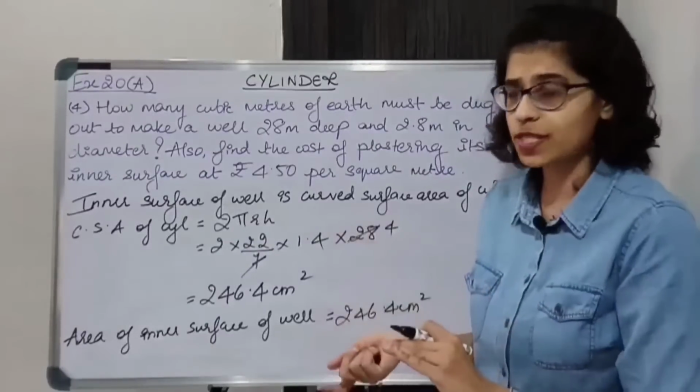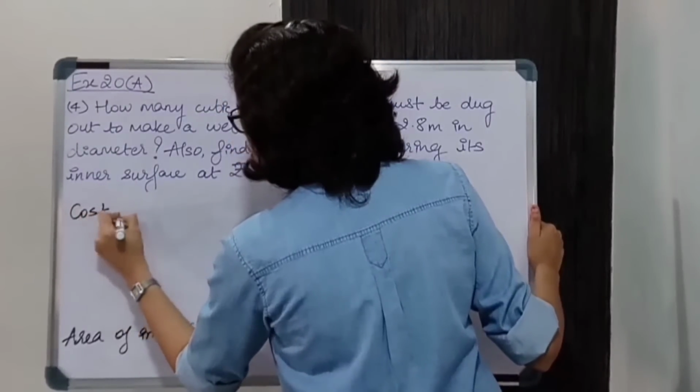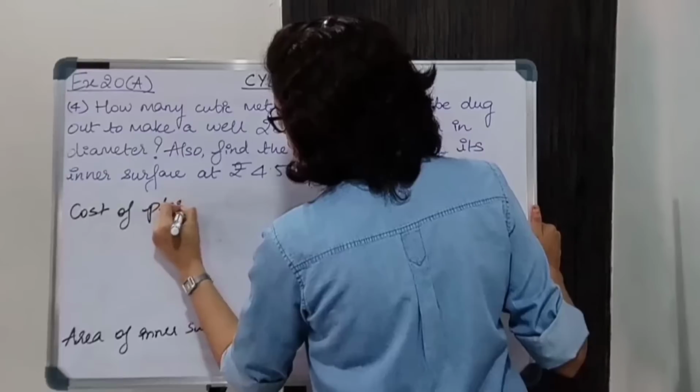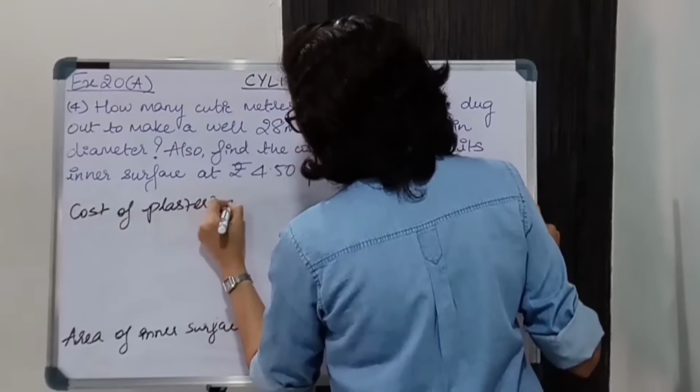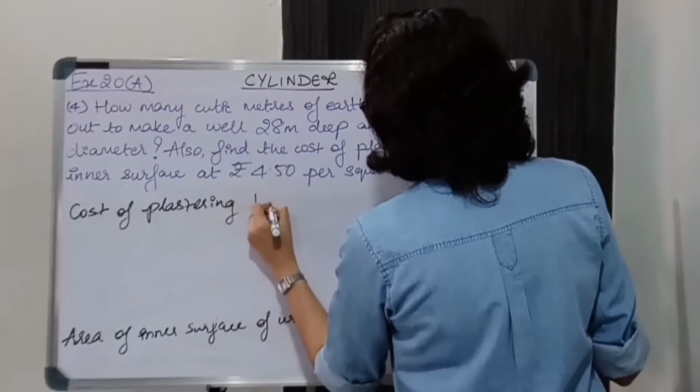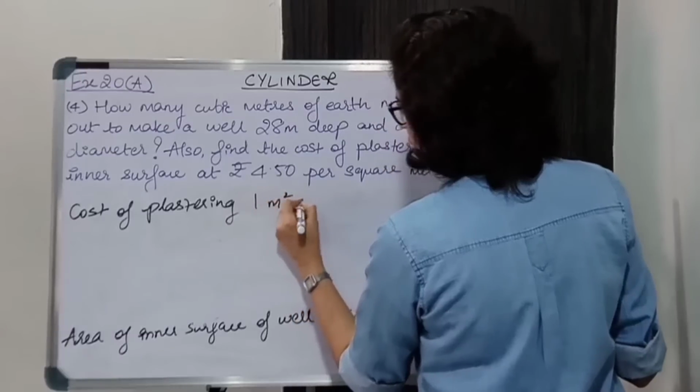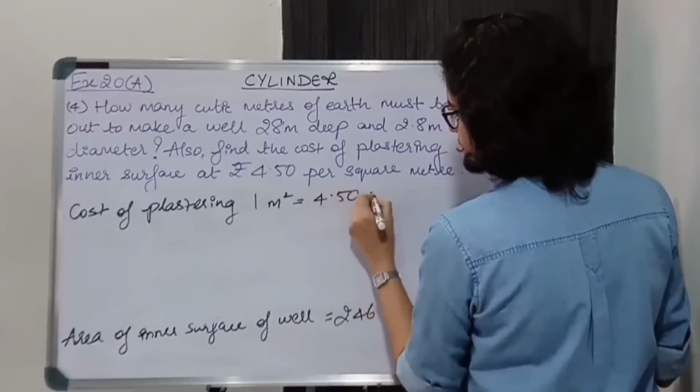Now coming to the costing. Cost of plastering 1 meter square is 4.5 rupees. Okay?